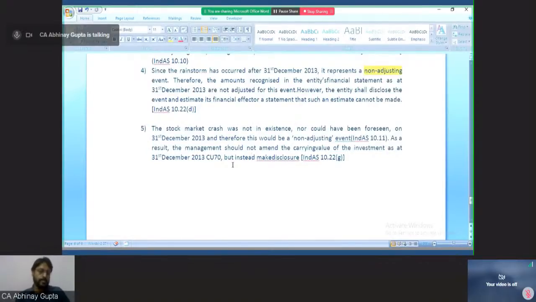So we will simply write a line in our notes to accounts that because of a significant fall in the share market, the investment's value has eroded by this much amount. But that's it. That's the disclosure which we will be making.